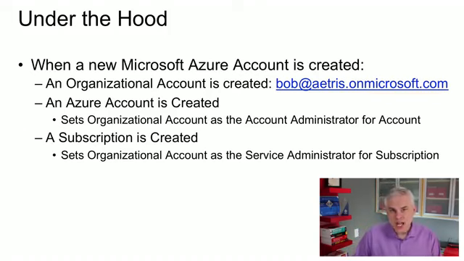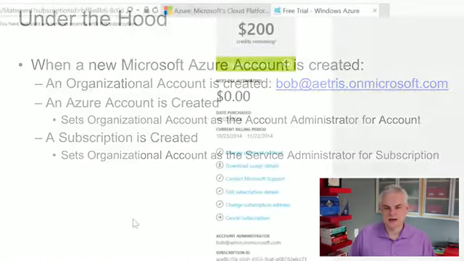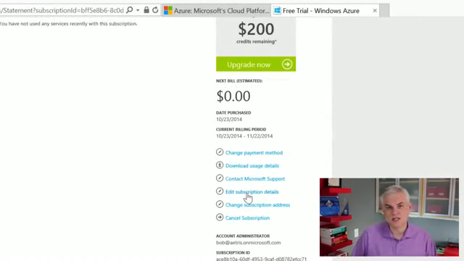Now, I can change the service administrator for a subscription, but it has to be changed to a Microsoft account. Remember, live ID, an Outlook.com address, Hotmail.com, something like that. You cannot change it to an organizational account. And I think this has something to do with the fact that an organizational account can be easily deleted, and that would leave the subscription without a service administrator, and that would be really bad. So we will take a look at how to do that a little bit later in another module, but essentially all you need to do is edit the subscription details as the account administrator in order to change the service administrator for any subscription. Whew.